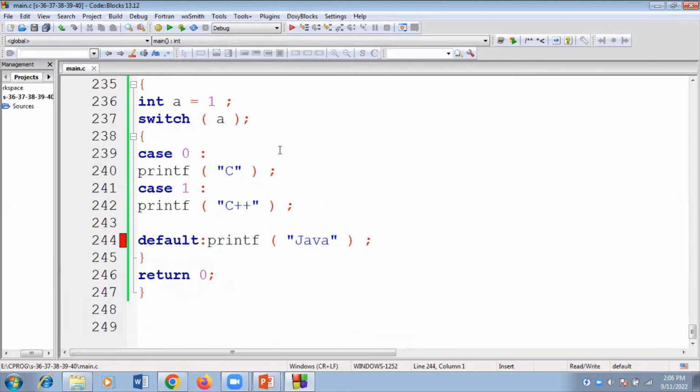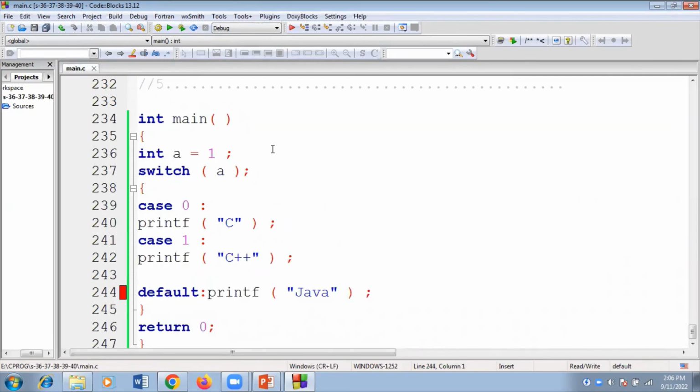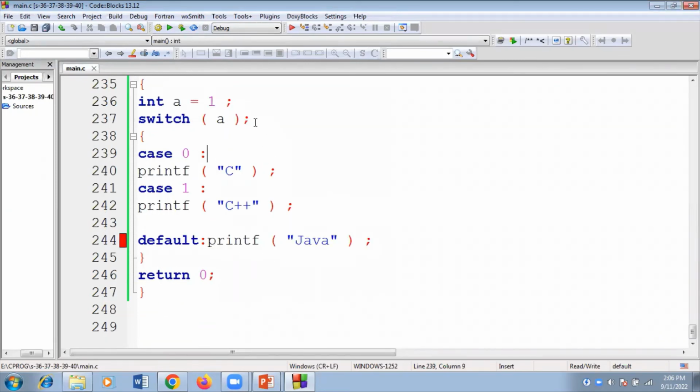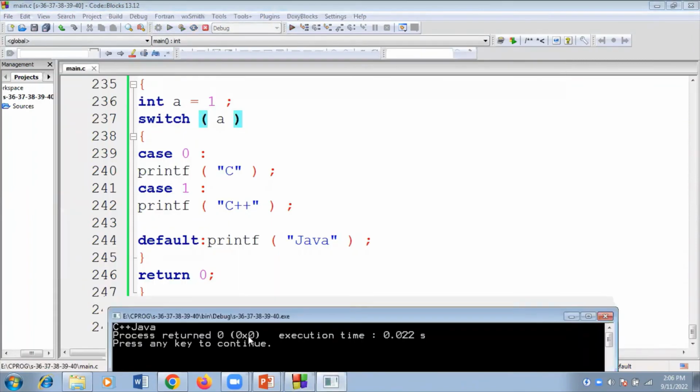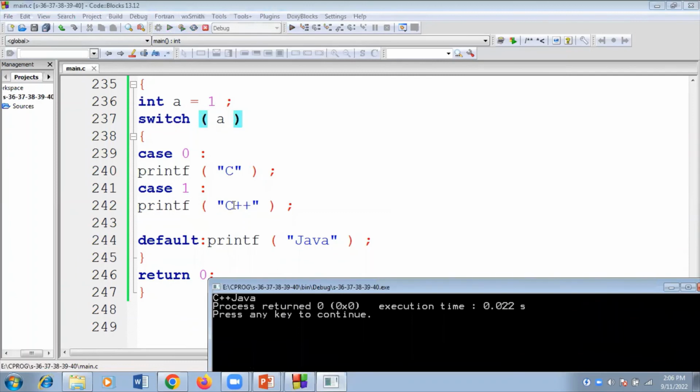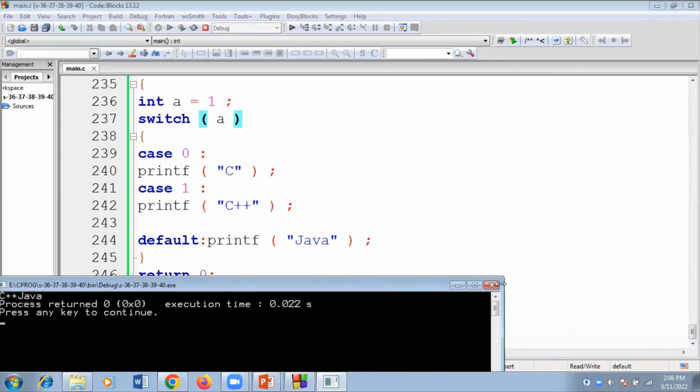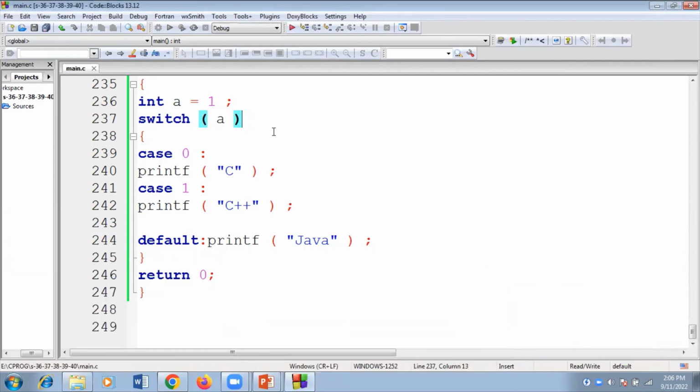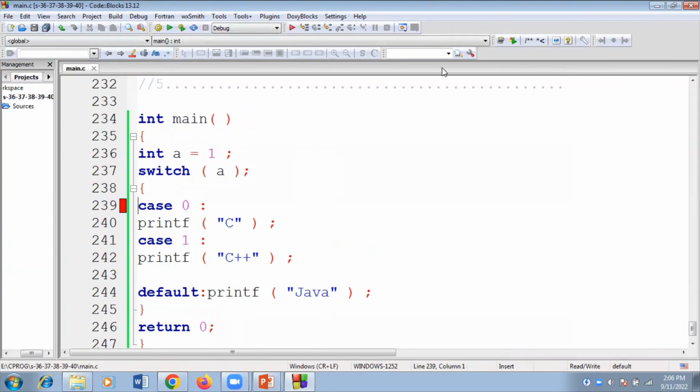This happened because the switch ends with a semicolon here. If I remove the semicolon here, then this code compiles fine. If I run it, the case gets satisfied, C++, there is no break here, so Java will be displayed on the screen. If I place a semicolon at the end of the switch, you will get the compile time error.